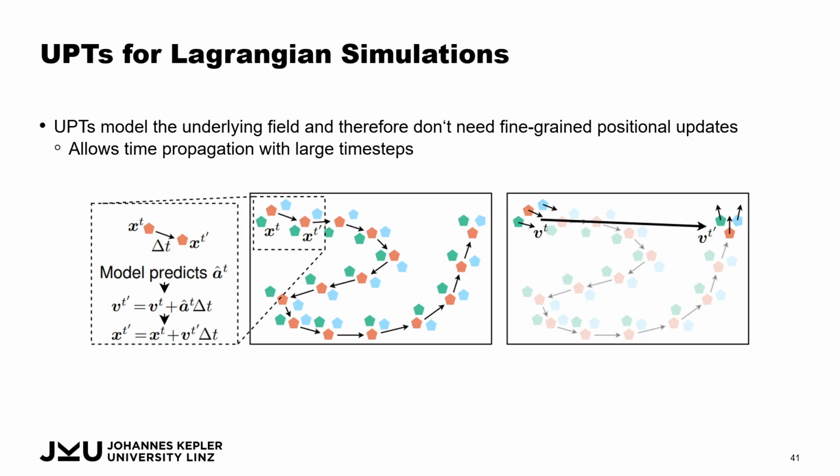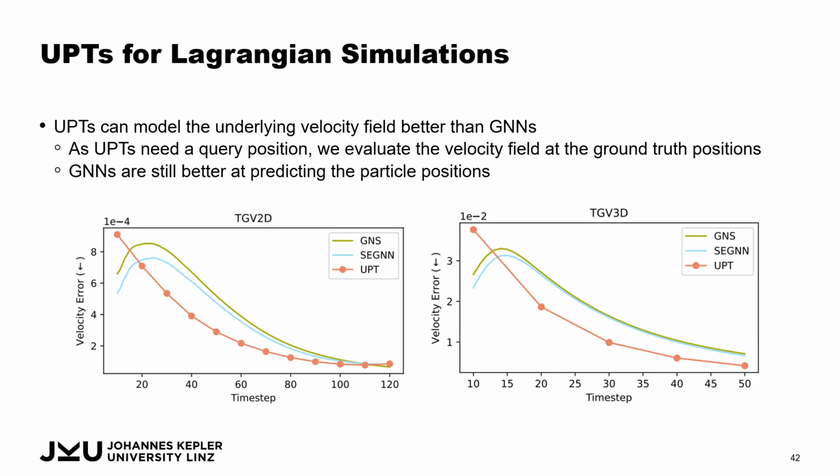This allows us to also compare on things like the velocity error of each particle, where we see that UPT performs very well against very strong baselines in the form of graph neural simulator and SEGNN, which is an improvement thereon.